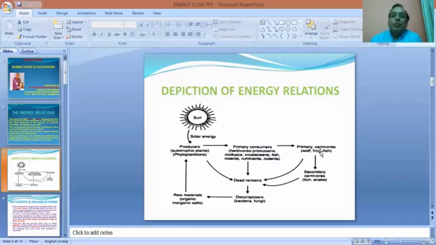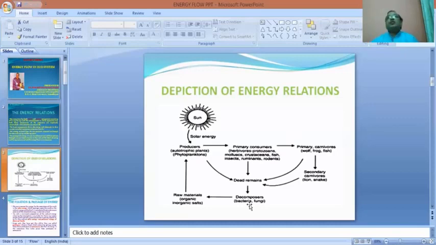Carnivores are animal-eating animals, and so they feed upon the herbivores, and they are themselves again fed upon by the secondary carnivores. And these carnivores, upon death and decay, are subjected to the action of decomposers.